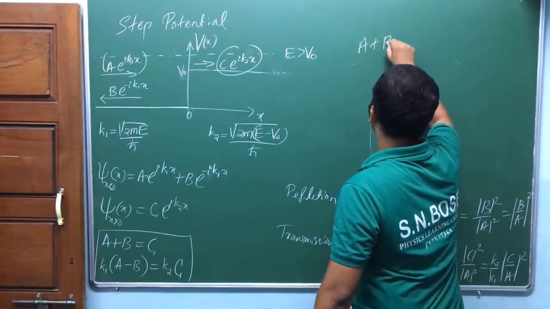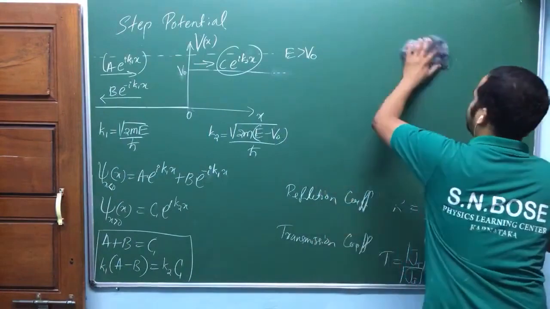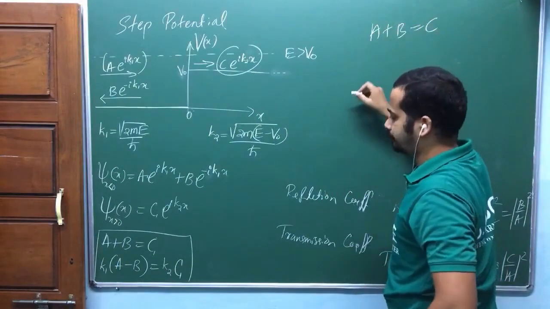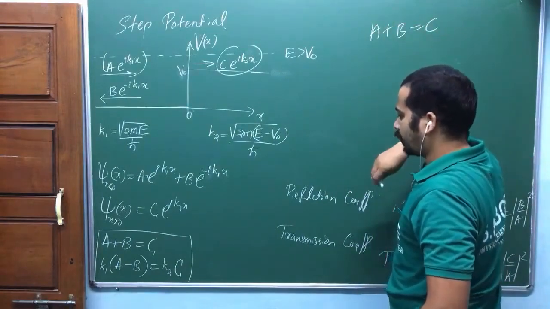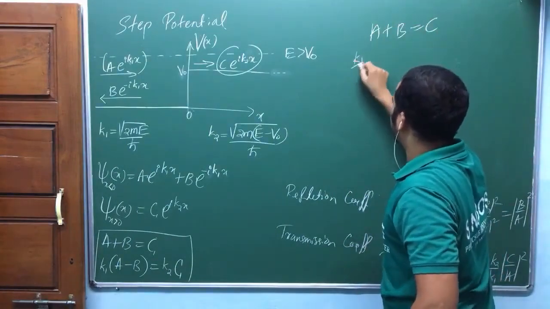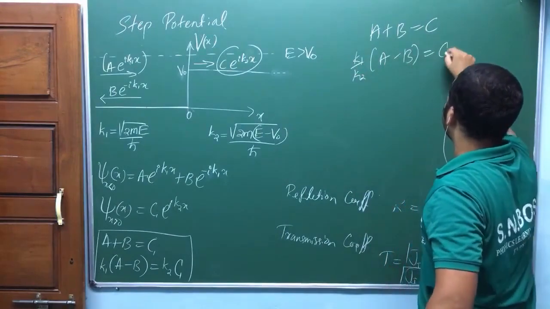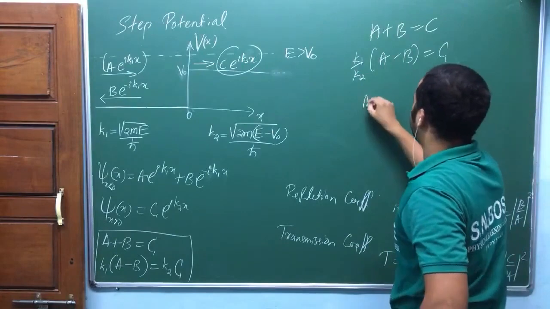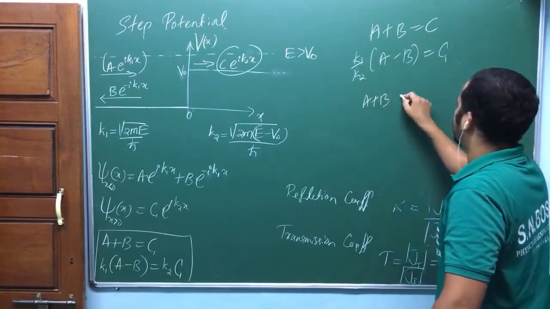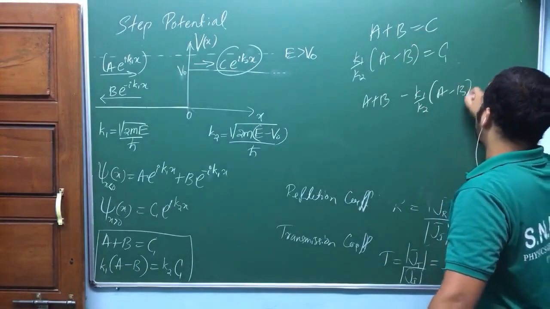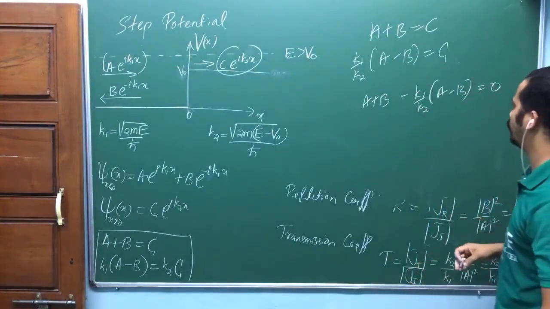A plus B, let me write it again. A plus B is equal to C. I need to cancel out C, am I right? K1 by K2, A minus B is equal to C. Let me subtract: A plus B minus K1 by K2 times A minus B is equal to 0, isn't it?